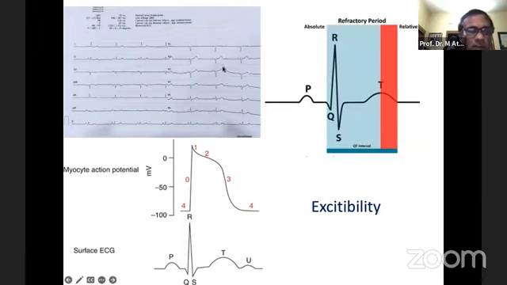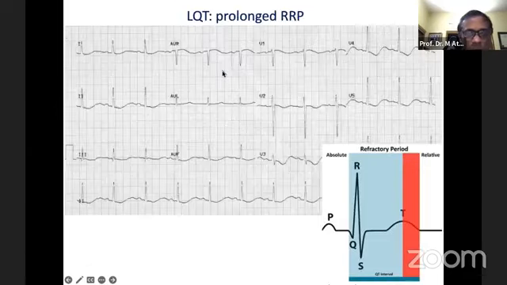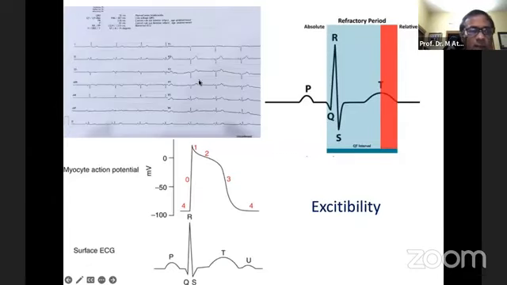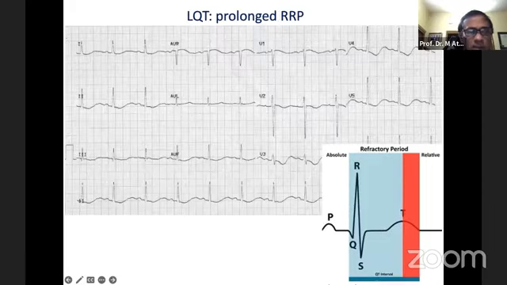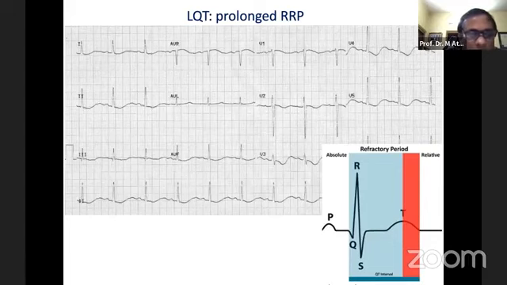And this is one example of how the relative refractory period helps to prevent some kinds of abnormal conduction of the P wave. But this relative refractory period sometimes can be widened, can be prolonged. For example, this is the long QT. Here the T wave is lengthened, the ST segment is lengthened. So there is prolongation of the QT interval, prolongation of the systole, prolongation of the relative refractory period.